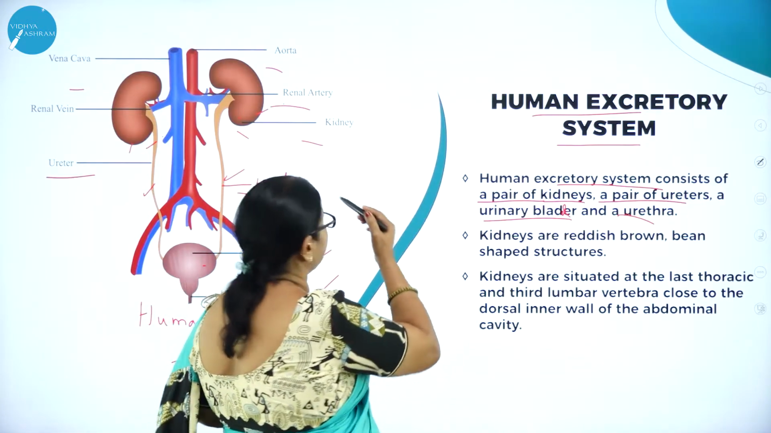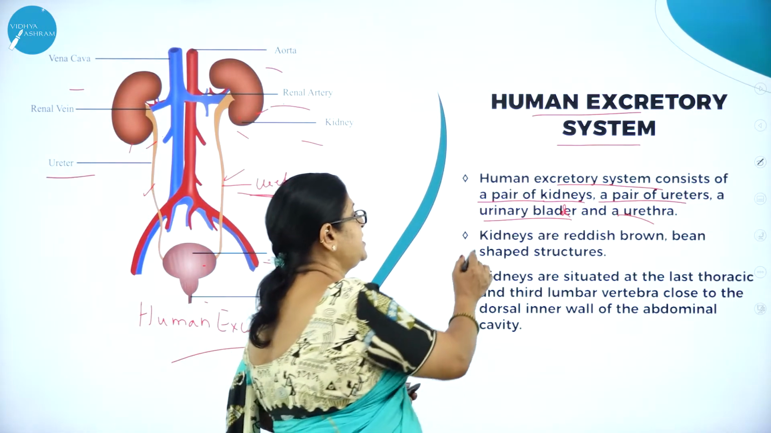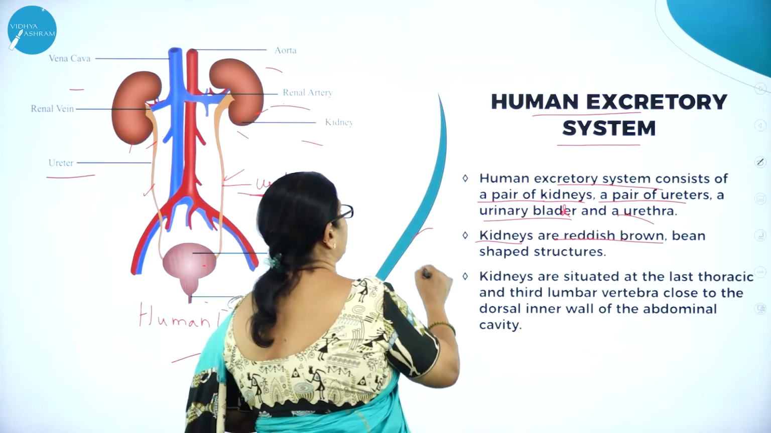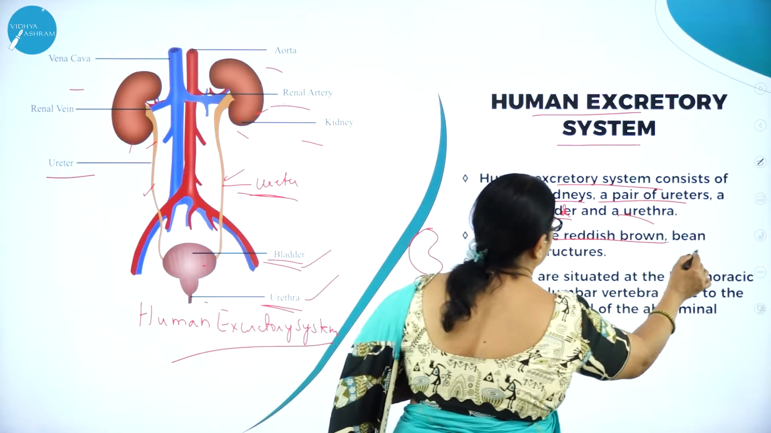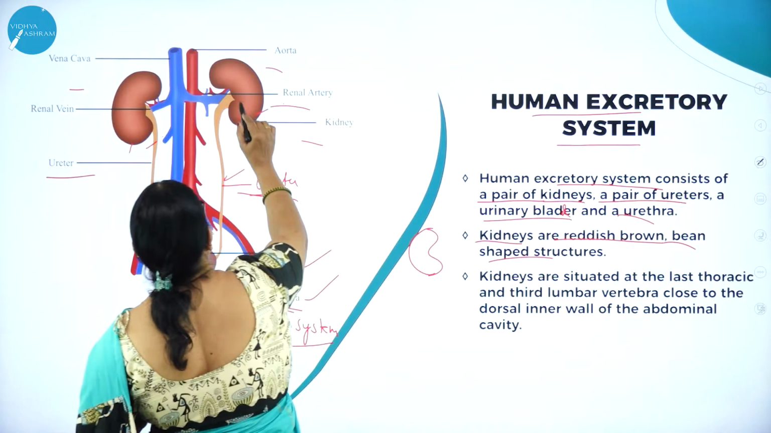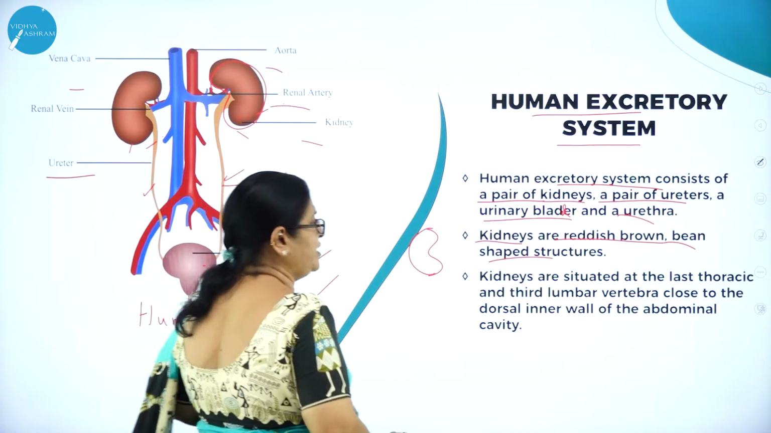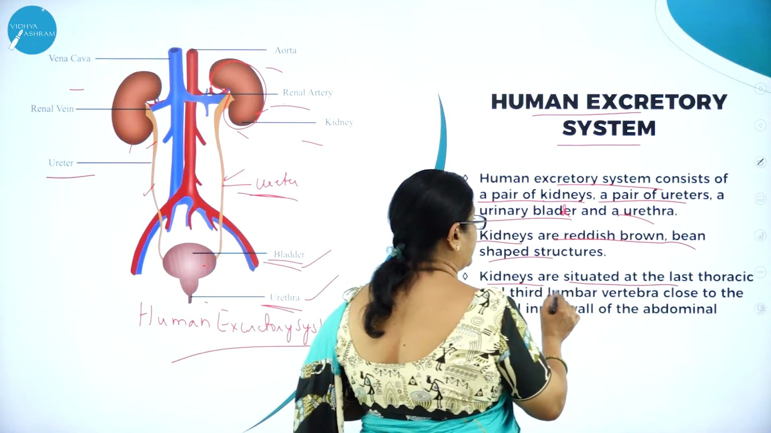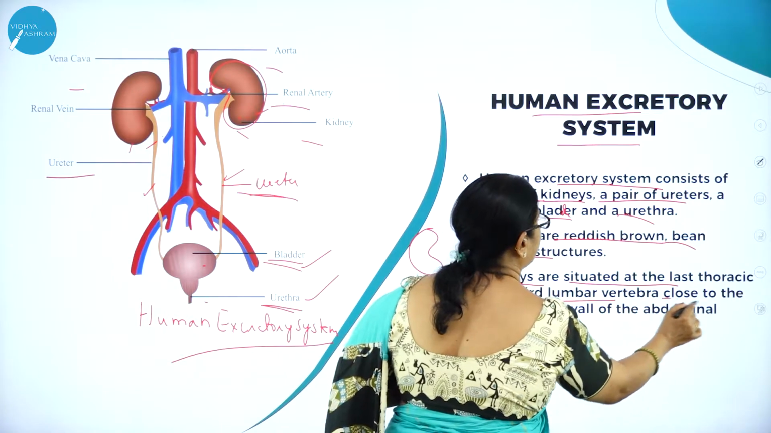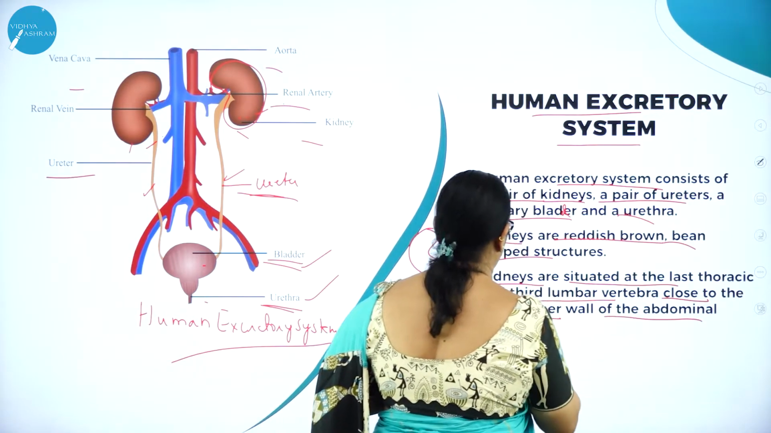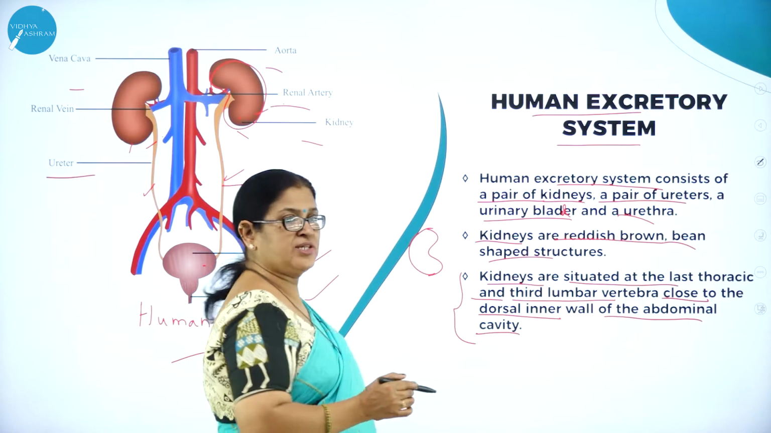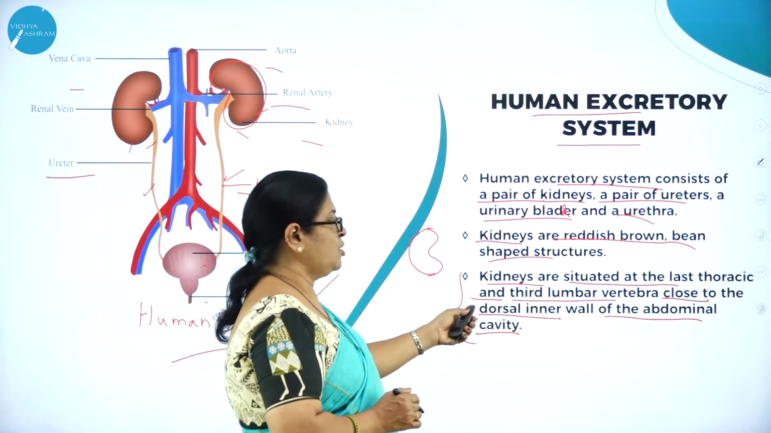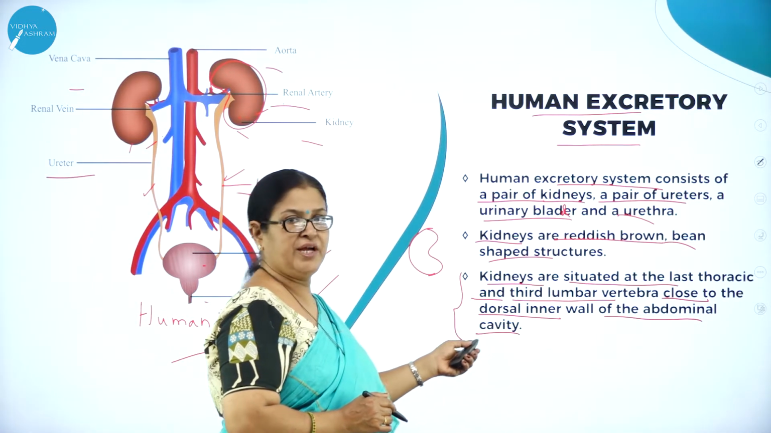If you look at the diagram, you can make out the kidneys are reddish brown in color and bean shaped structures. Where are they located? Kidneys are situated at the last thoracic and third lumbar vertebrae, close to the dorsal inner wall of the abdominal cavity. So each kidney is located on either side of the last thoracic and third lumbar vertebrae, close to the dorsal inner wall of the abdominal cavity.